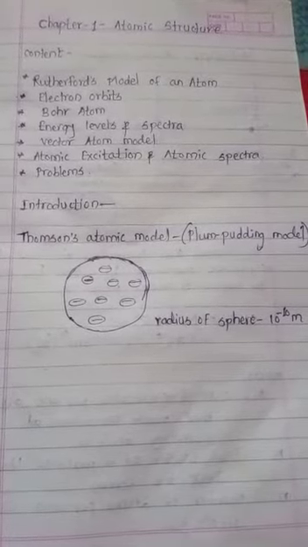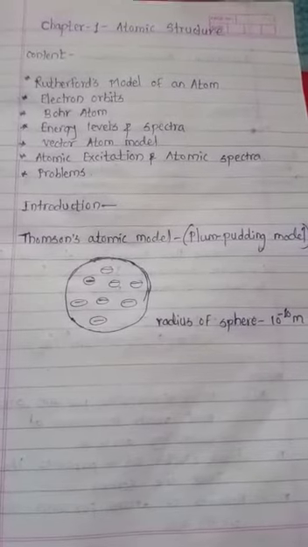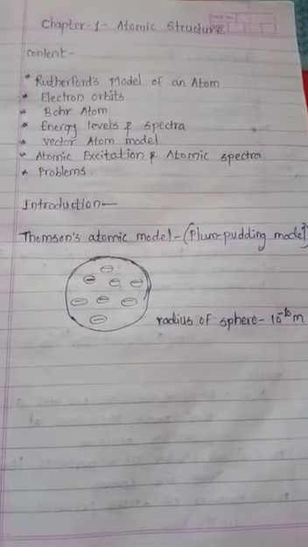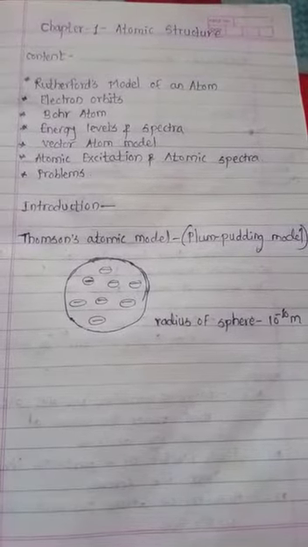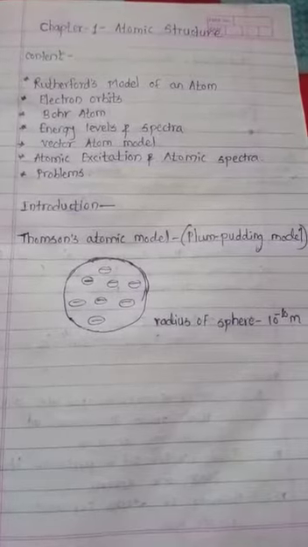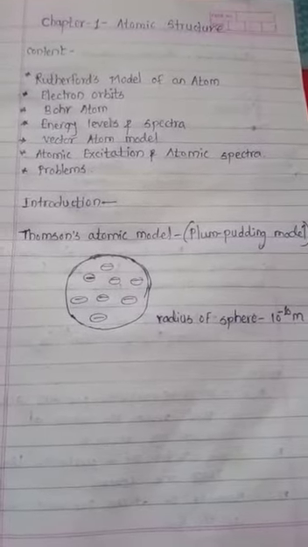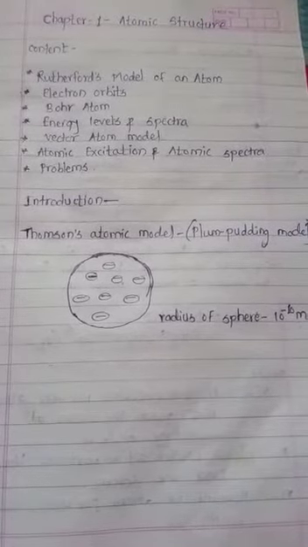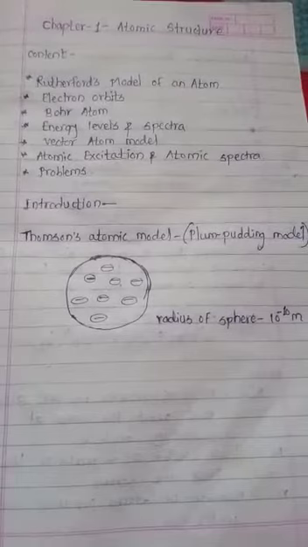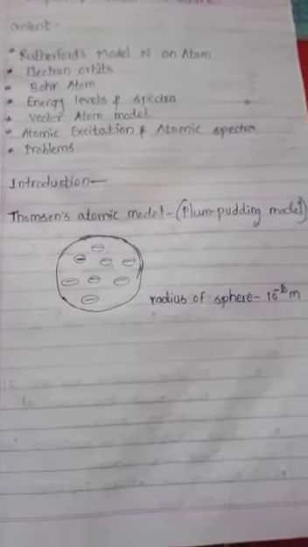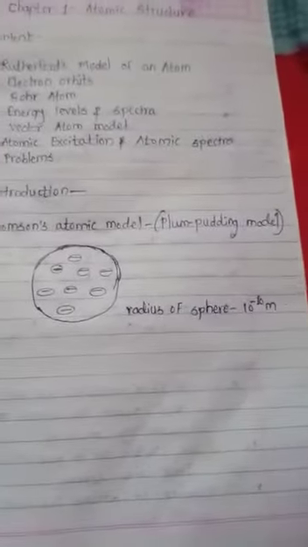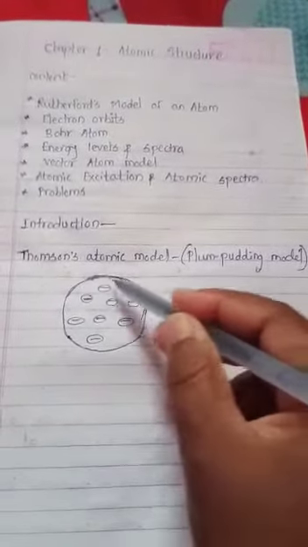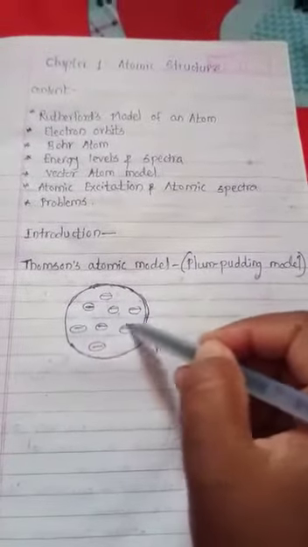Now we will see the Thomson atomic model. The Thomson atomic model, which we also call the plum pudding model, says that an atom consists of a positively charged sphere and electrons are embedded in it. So this is the positively charged sphere, and electrons are embedded in it.